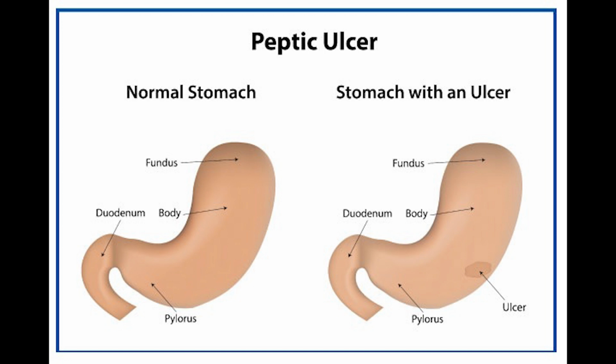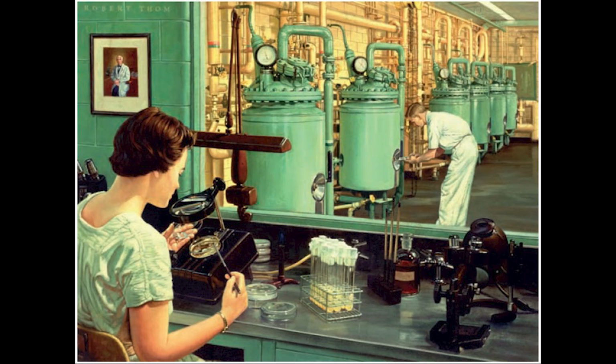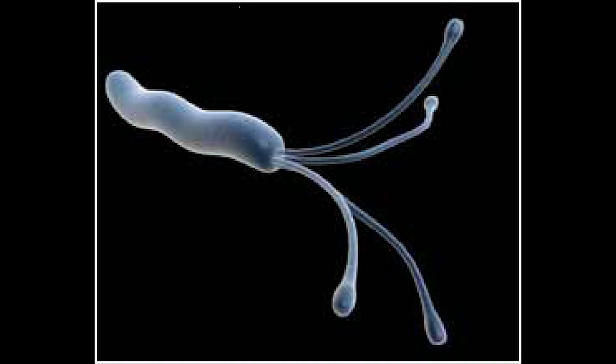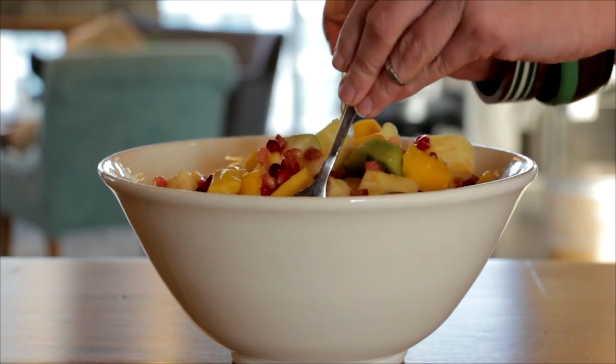In the early 1980s, doctors discovered that the vast majority of gastric ulcers, around 80%, are associated with Helicobacter pylori bacteria. To treat severe ulcers, patients are often given mixtures of 2 to 3 different types of antibiotics. Helicobacter pylori bacteria live in about half of all healthy people as well, and most of these people don't develop ulcers. We don't understand why some people are more susceptible, but it looks like diet plays a role.